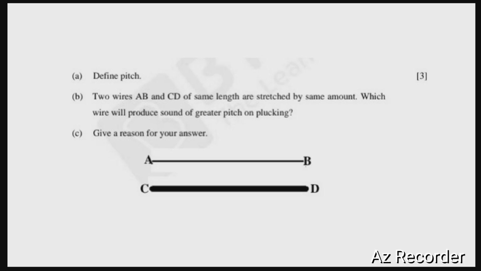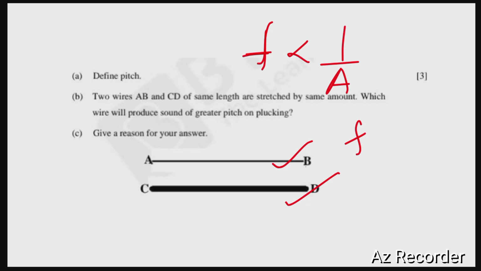So the only factor which we have to consider is the area of cross section. We know that frequency of a stretched string is inversely proportional to the cross sectional area. That means when the area of cross section increases, the frequency decreases, and vice versa. Here the area is less and here the area is more. So the wire AB will have a frequency which is higher compared to the wire CD. So the frequency of vibration of the wire AB will be greater and the frequency of vibration of the wire CD will be lesser.